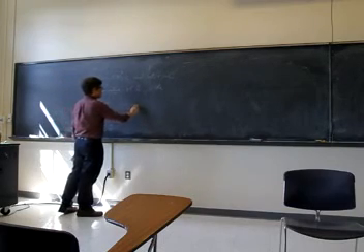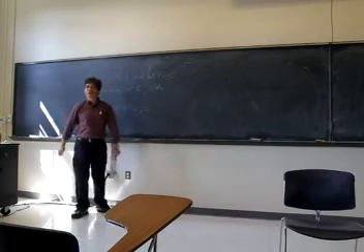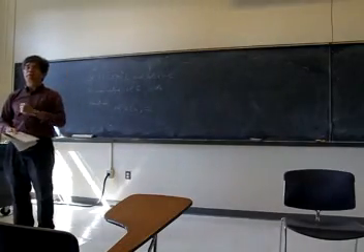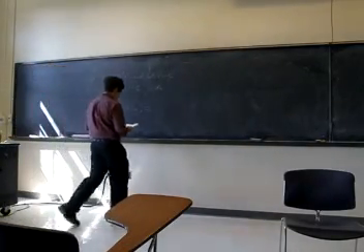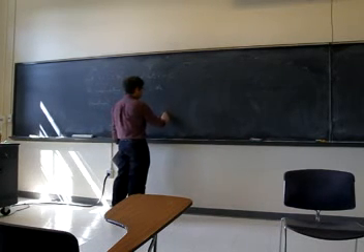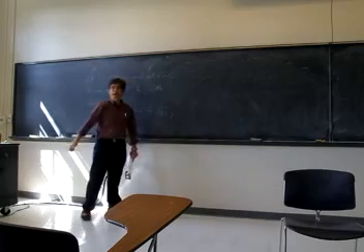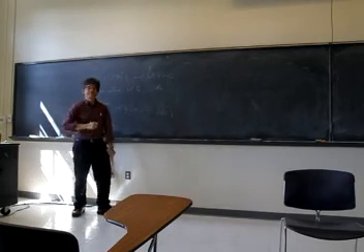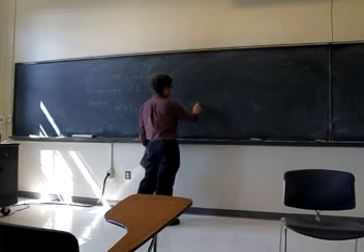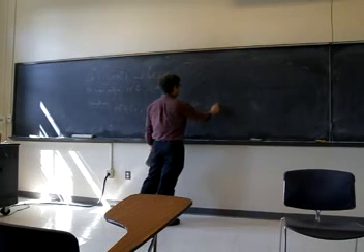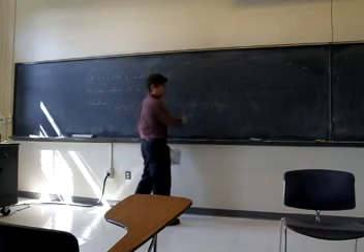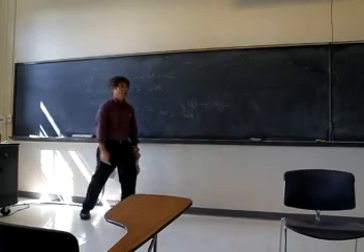M_r f of x is just the average of the values of f on a sphere of radius r centered at x. So this is equal to 1 over A(r), the area of the sphere of radius r in R^n, times the integral of f of x plus y, dy, over S_r(x), S_r(x) being the sphere of radius r centered at x.